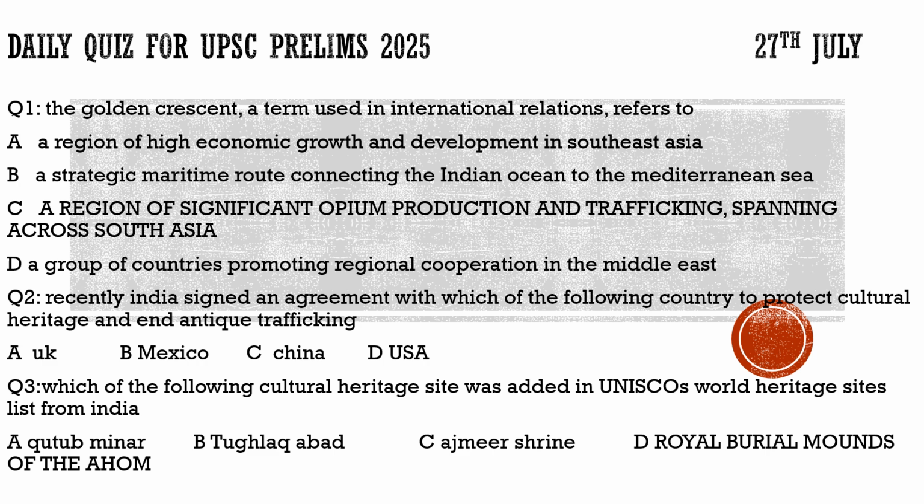Now coming to the next question, it talks about which of the following cultural heritage sites was added to UNESCO's World Heritage Sites list from India. The 43rd cultural heritage site was added from India. It is only one. It is the first cultural heritage site from the northeast. So is it Qutub Minar? Definitely not. Tughlaqabad? Definitely not. Ajmer Shrine? Definitely not. 100% it is the royal burial mounds of the Ahom dynasty. So for this question, the correct option would be option D.